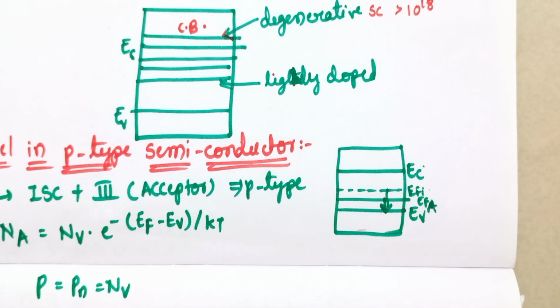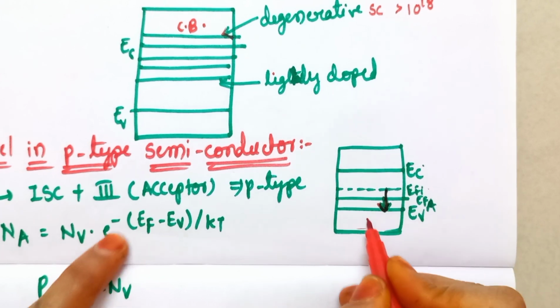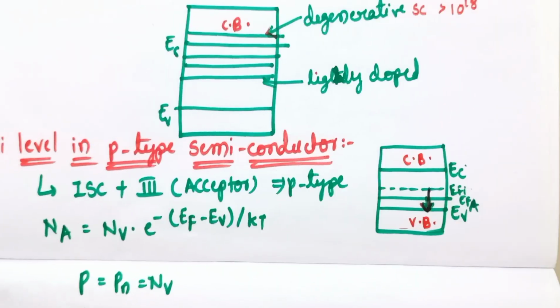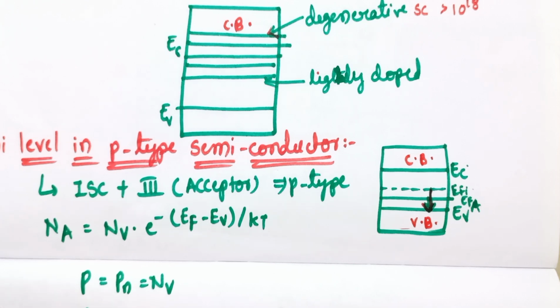That means in p-type semiconductor the number of holes is increased instead of the number of electrons, whereas in case of n-type semiconductor the number of electrons is more, so it is moved towards the conduction band, whereas in p-type semiconductors the number of holes is more, so the Fermi level here moves towards the valence band. This is the difference between the p-type and n-type semiconductor.